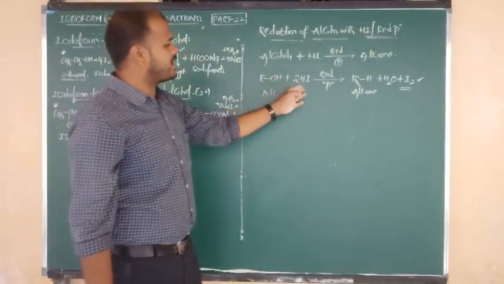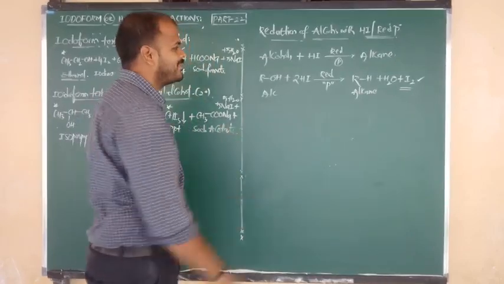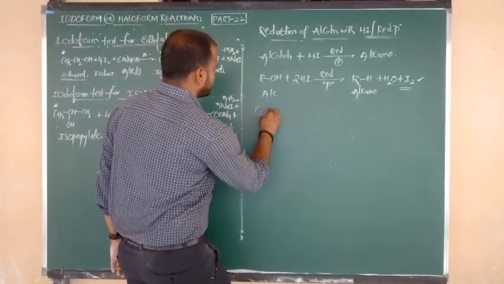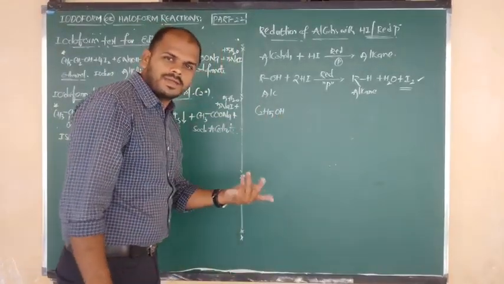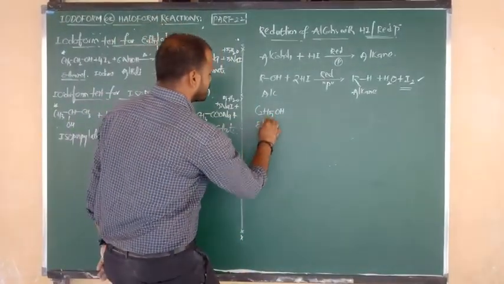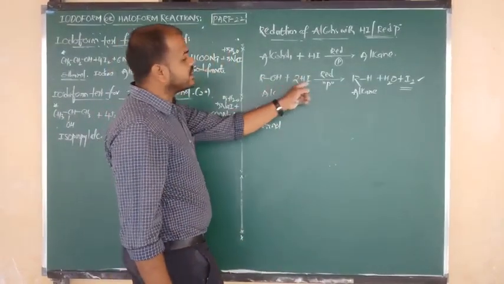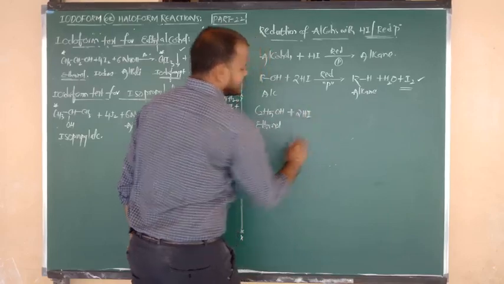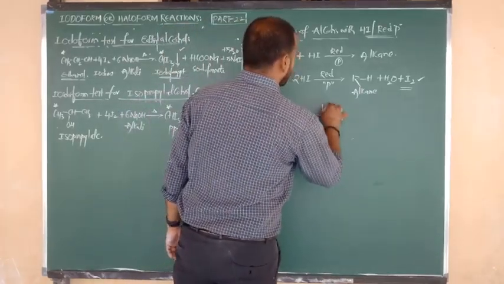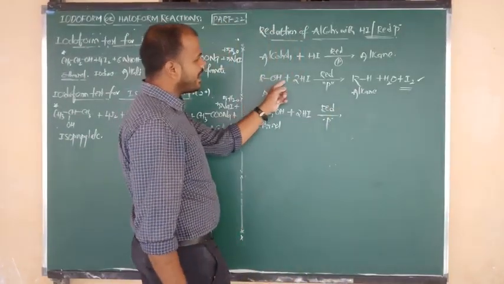So alcohols upon reduction with HI in presence of red phosphorus give alkane. Let us consider one example. C2H5OH, ethyl alcohol, or ethanol. Ethanol upon reduction with HI, hydrogen iodide, as it is, moles don't change, and reaction with red phosphorus. So RH is the product.